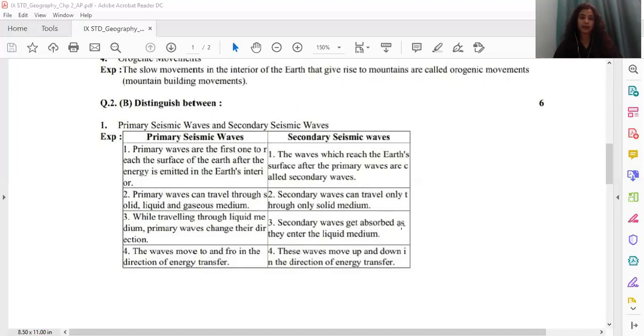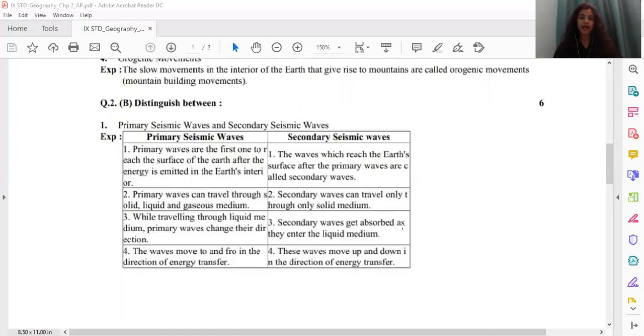The third point under primary, while traveling through liquid medium, primary waves change their direction, and under secondary, the third point is secondary waves get absorbed as they enter the liquid medium.